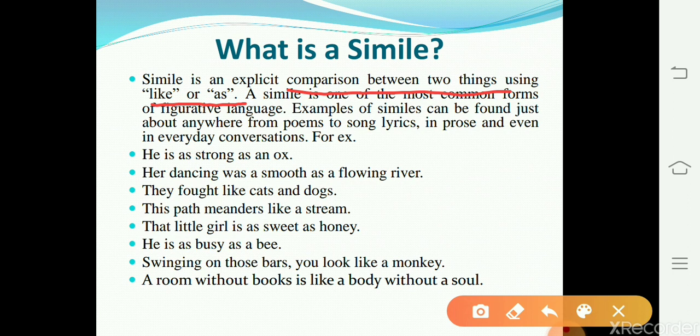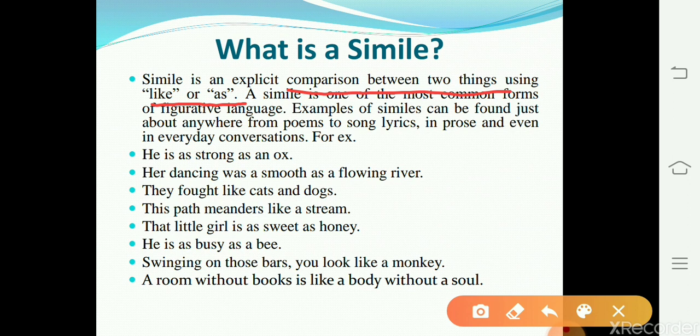In the next sentence, that little girl is as sweet as honey, which shows that the girl is exceptionally sweet or kind or charming. He is as busy as a bee. It means a person is hardworking like a bee. In the next sentence, swinging on those bars, you look like a monkey. This sentence conveys the idea of rolling forward and doing somersaults like a monkey.